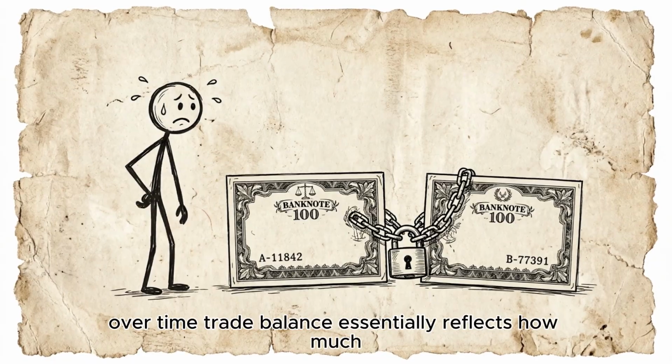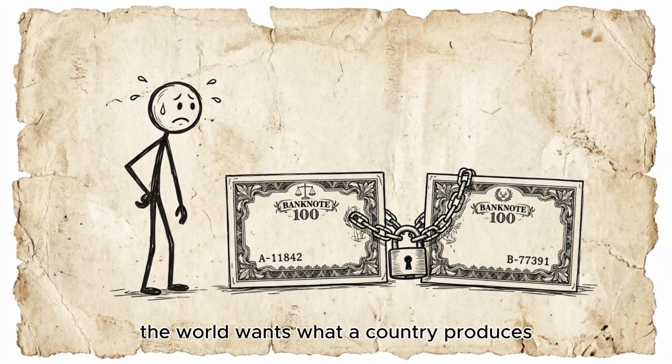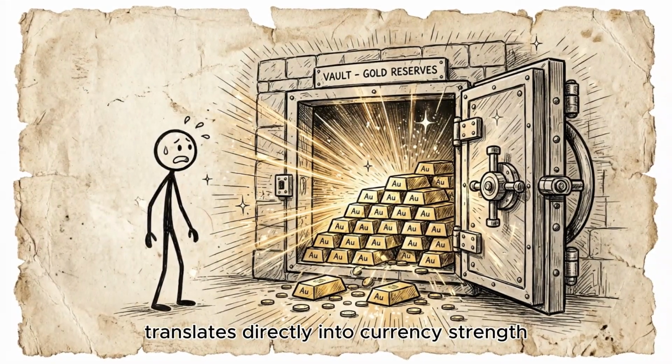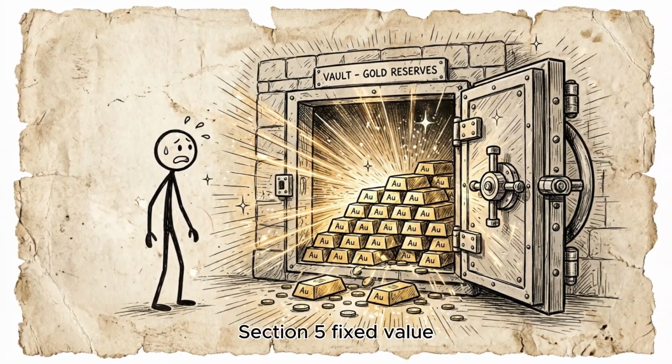Trade balance essentially reflects how much the world wants what a country produces, and that demand translates directly into currency strength. Section 5. Fixed value.